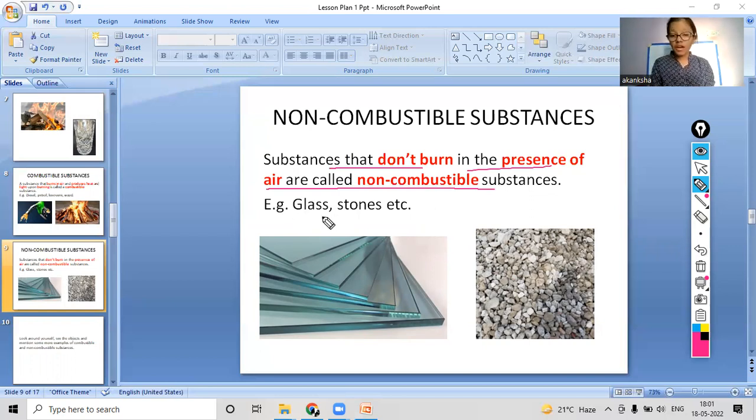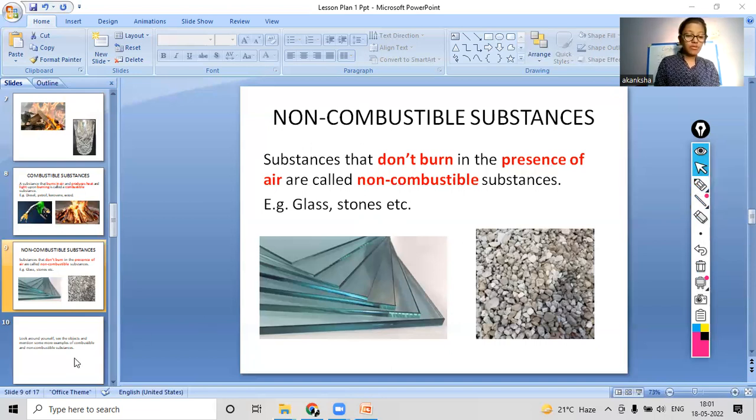Like glass, stone, and some metal objects too that don't burn very easily in the presence of air. So now are you clear with the definitions of combustible substances and non-combustible substances? Yes? Okay, I can see your responses. Okay, so you are clear. So now we will move on ahead.